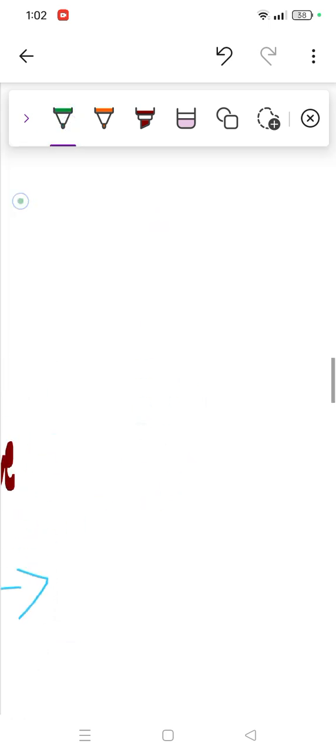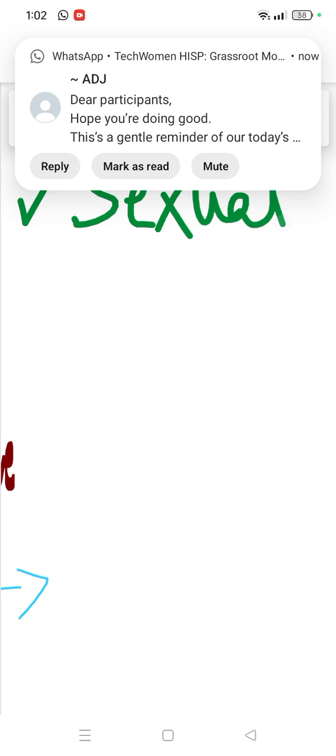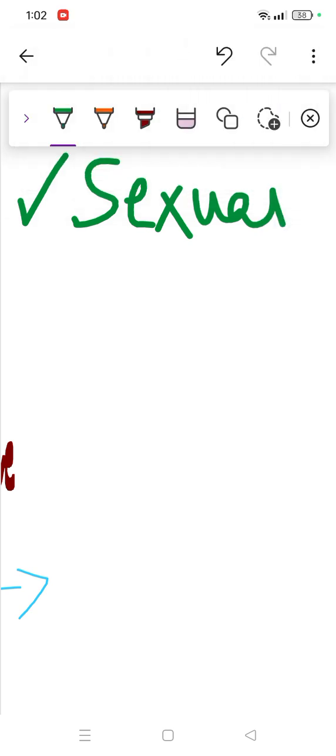So first thing here, you will see the human reproductive system. In the human reproductive system, you will see sexual development, not asexual. There was a big difference we discussed in the last video. I would suggest you watch that first. Asexual means a single parent is involved, sexual means two parents are involved, and formation of gametes is done here in sexual, and a lot of things like that.